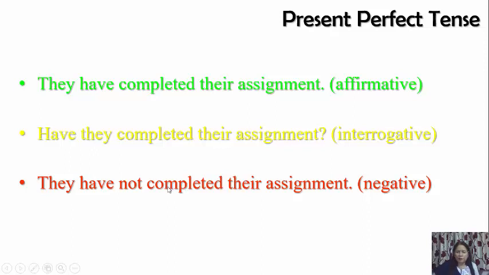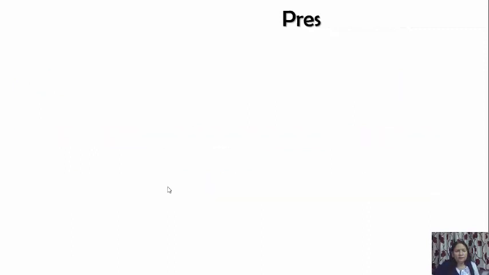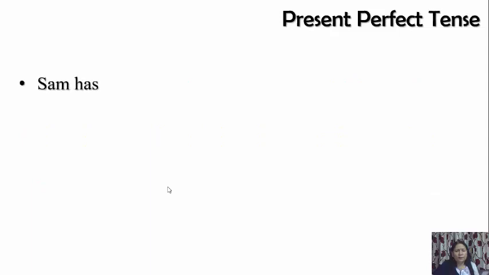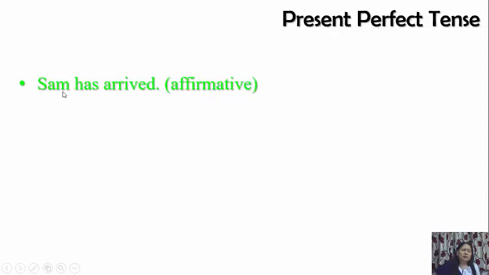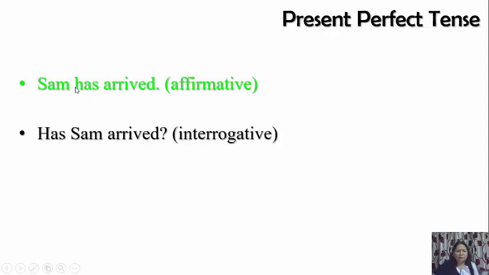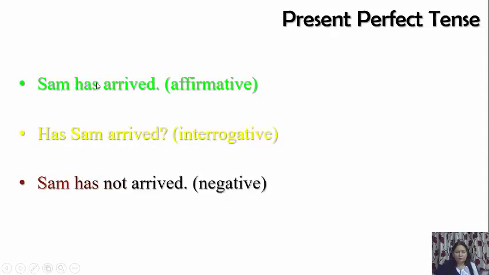Now another example of present perfect. Sam has arrived. We have taken singular subject here. So with singular we use has. So this is affirmative. For interrogative, has Sam arrived? And negative will be Sam has not arrived. Clear?